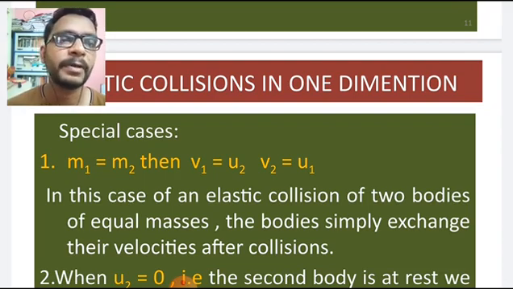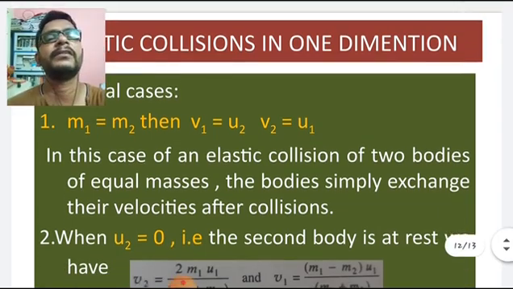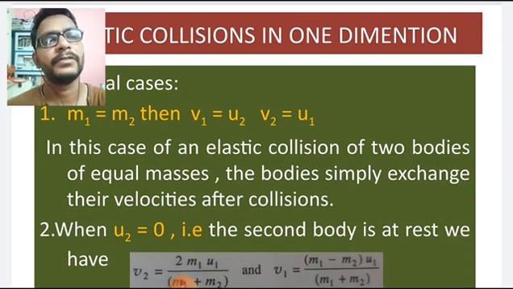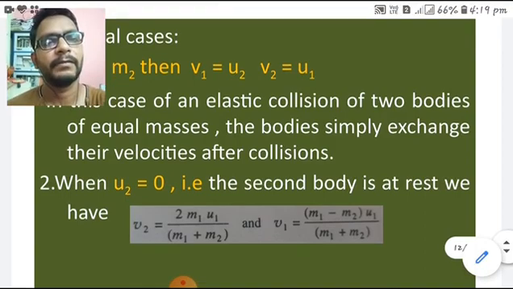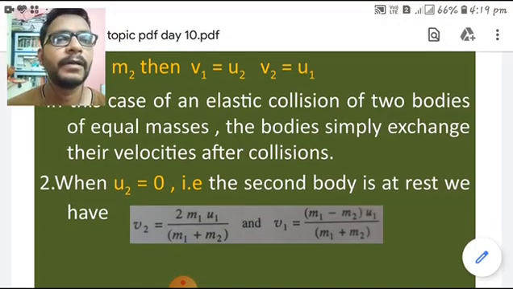So the velocities are exchanged. In the case of an elastic collision of two bodies of equal masses, the bodies simply exchange their velocities after the collision.